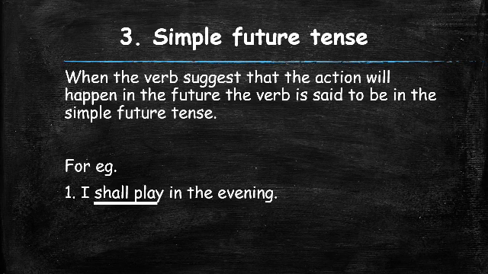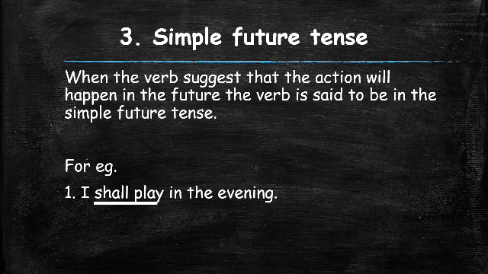So, in the future, it may happen. This action may take place. I may play in the evening. So, it is in the future. You are saying that it can happen. It has not happened. It is not happening. It may happen in the coming hour or in the coming days or whatever. But in this sentence, it is giving a definite time, that is in the evening.